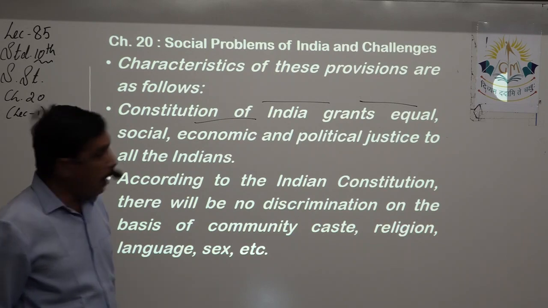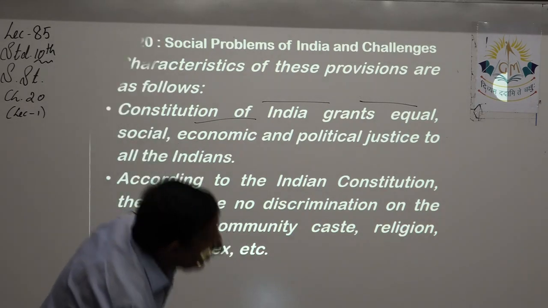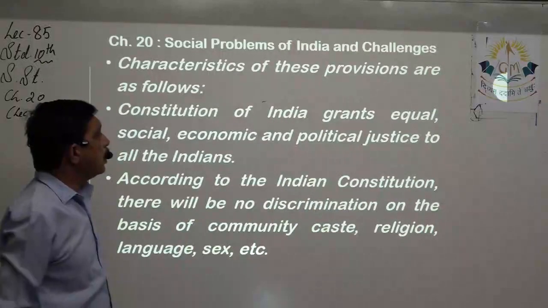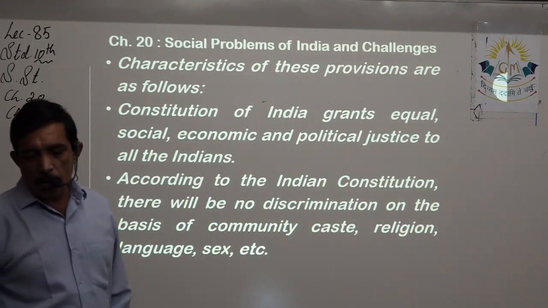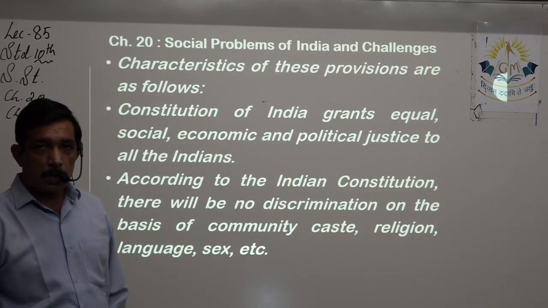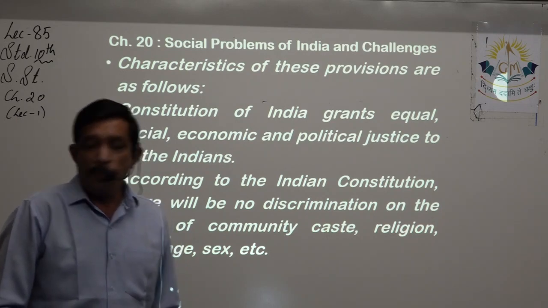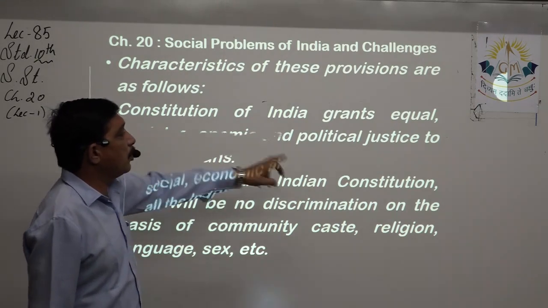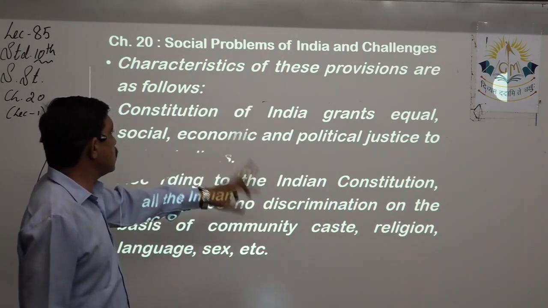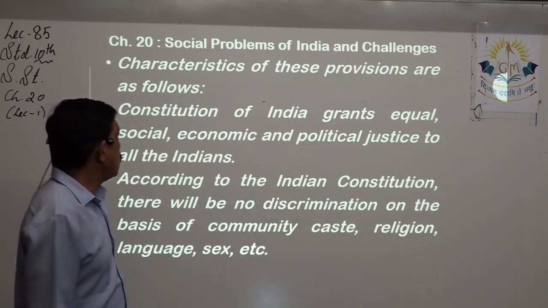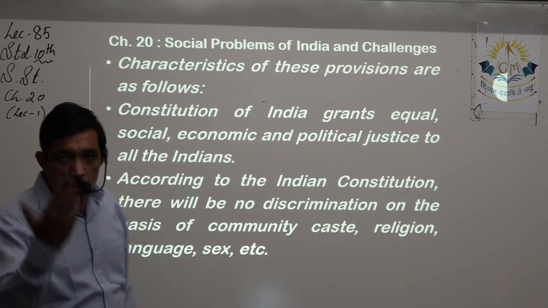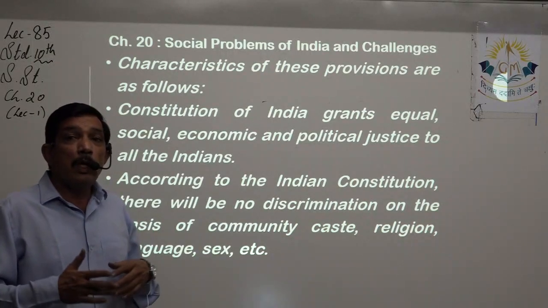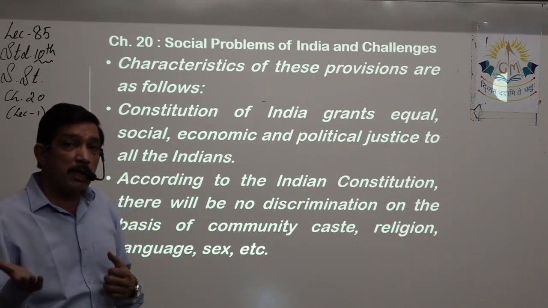Characteristics of these provisions are as follows. The Constitution of India grants equal social, economic, and political justice to all the Indians. This is written in the Constitution. Each and every citizen of India is granted equal social, economic, and political justice. We are working according to the constitution. It is written over there to give them equality, right? So in order to make them equal, we have to give them such special facilities.